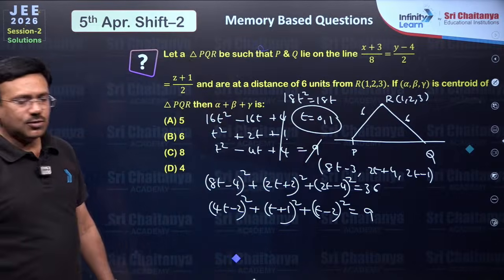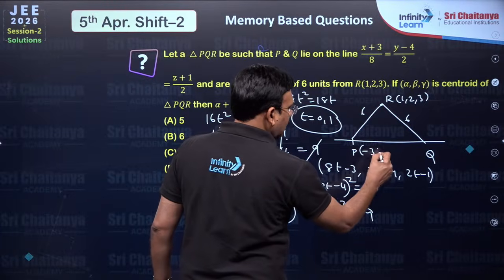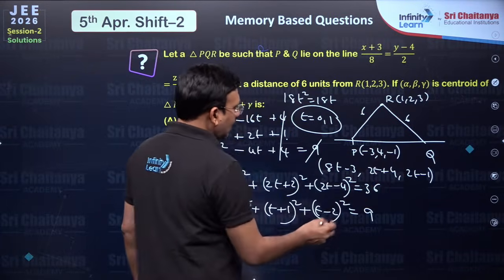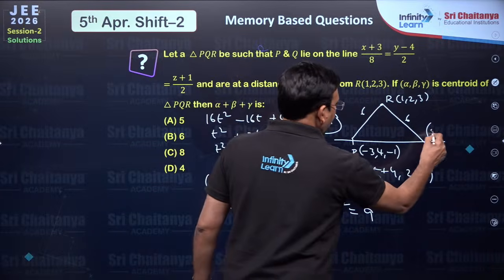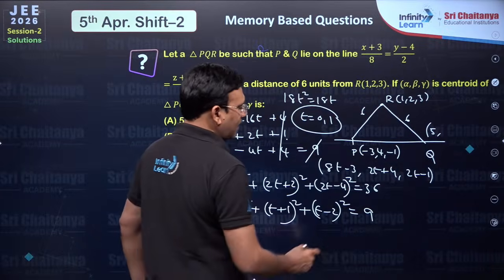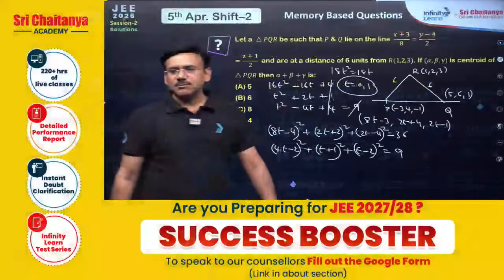If t is 0, dear students, this point is going to be minus 3, 4, minus 1, and if t is 1, this point is going to be 8 minus 3, 5, this is 6, 1. So we got 3 points PQR.